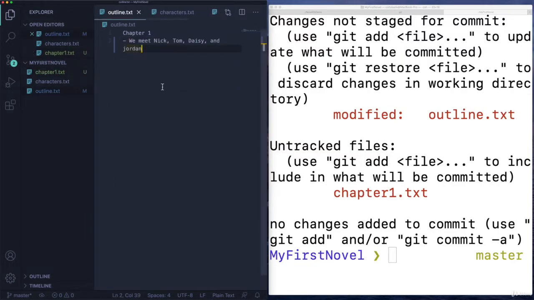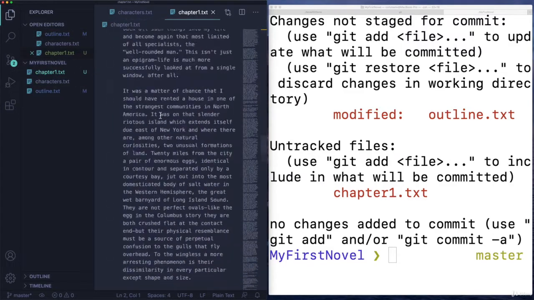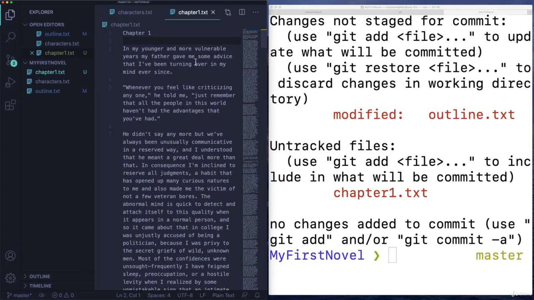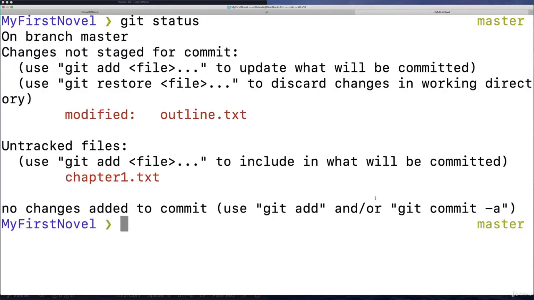Simultaneously, I decided I need to do a bit more on the outline. So I'll add some here. There we go. Here's a bit more work that I've done on the outline to match some of the stuff that I've been working on in chapter 1 so far. Okay, so I'm going to save both of those files, and then I'm going to go over here again to my terminal, type git status, and we see basically the same thing. The files have changed. I mean, Git's not telling me right now what has been modified in this file. There is a way for us to see exactly what's changed, but for now, all that it says is something changed in outline.